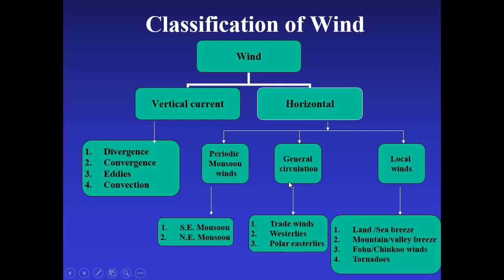And trade winds, westerlies, polar easterlies. Local winds are land and sea breeze, mountain and valley breeze, foehn and chinook winds, and tornadoes. According to our syllabus, we do not need to see the classification in depth. Okay.